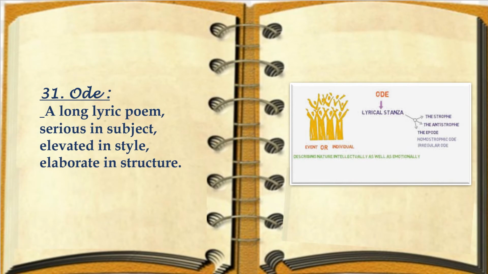Ode is a long lyrical poem which has a serious subject and is in an elevated style and structure, and also it is meant to be sung. Meaning, a long poem that is meant to be sung is called an ode.